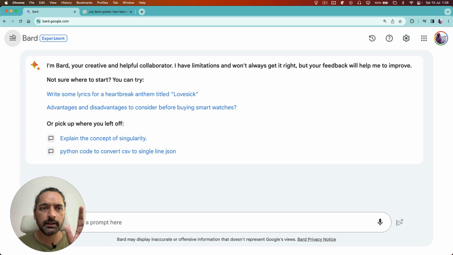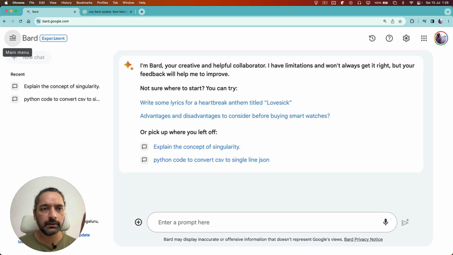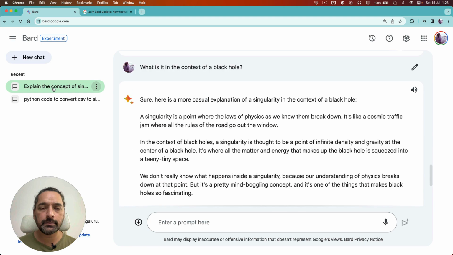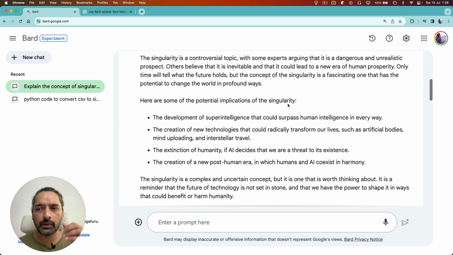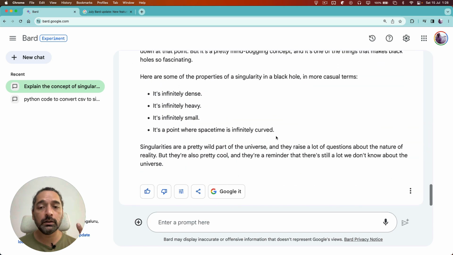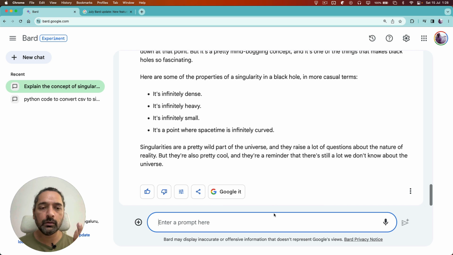Earlier, on what they call the hamburger menu on the left, there were things like reset chat, so that's gone. Instead, what you have is a list of recent conversations you had with Bard, and you can pick up from any point. So, for example, a little earlier, I was trying out this thing called singularity, right? Explain the concept of singularity. I asked two, three questions. It came back with something, and if I want to continue that conversation, I can do that here,